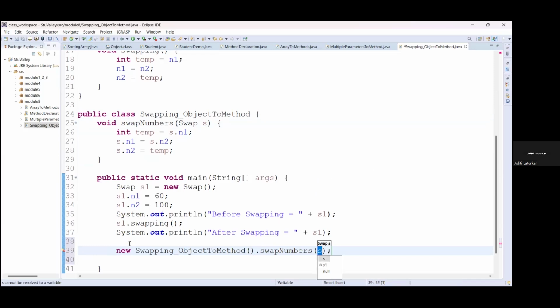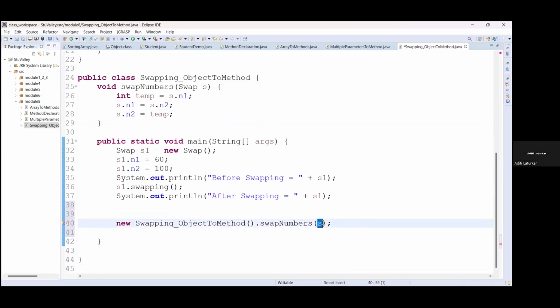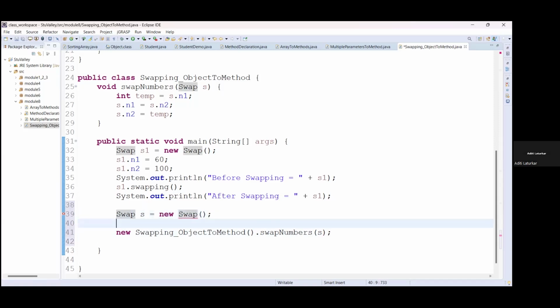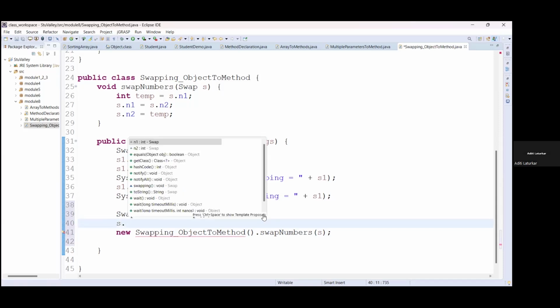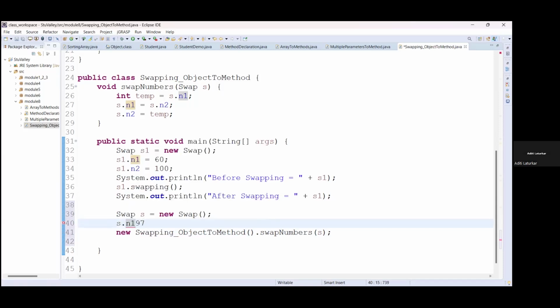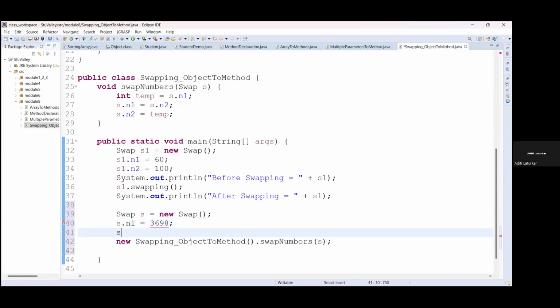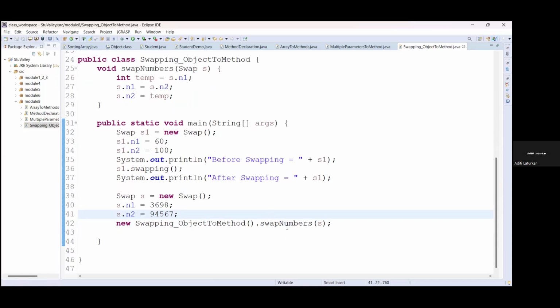So we will create one object, or you can create the object here. Swap s equals new Swap. You can use the above object also, but I am showing you a new object. So we will set the values: s dot n1 variable value will be this, and s dot n2 variable value will be this. So we are swapping the numbers directly.